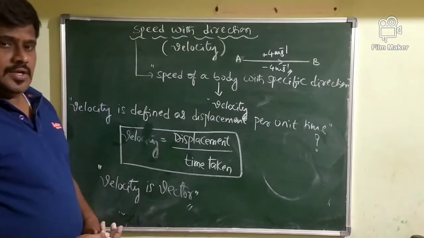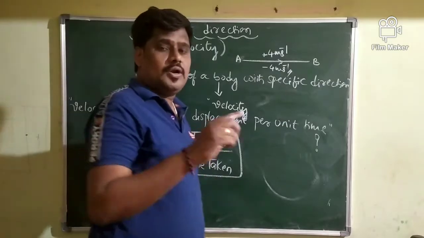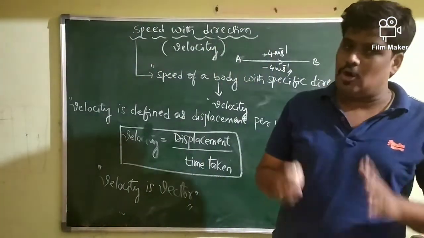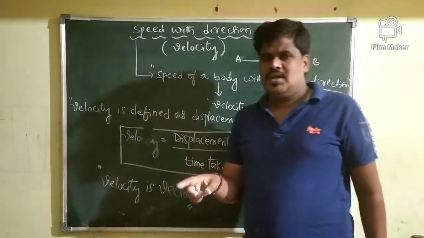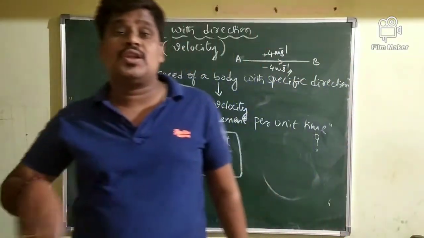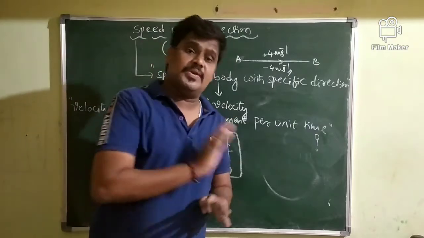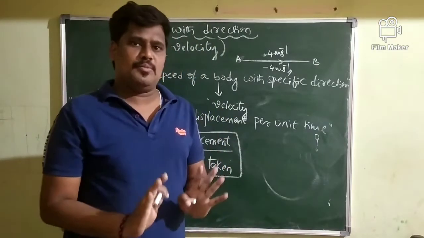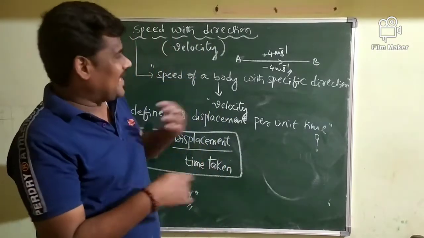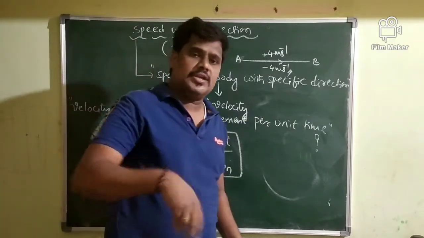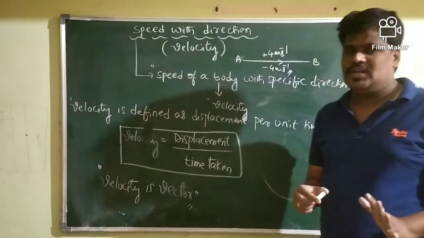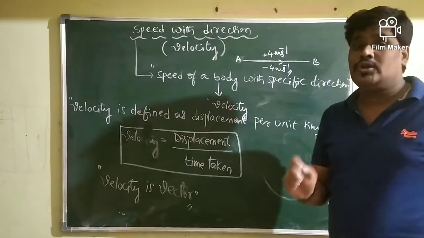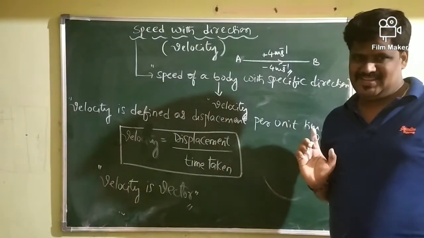Then the body is said to have non-uniform velocity. There are possibilities. Even though the speed of a body remains constant, if the direction of motion of the body is continuously changed, then we use the term that the body is moving with a non-uniform velocity.